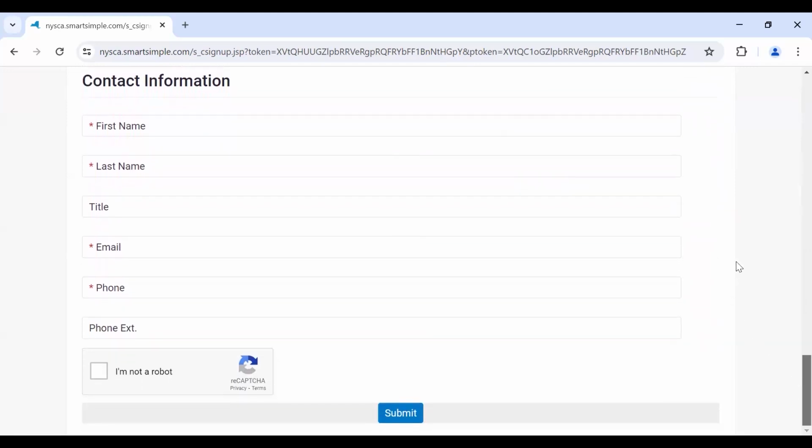Once you've completed all the required fields, click the Submit button at the bottom of the page to complete your registration. The first person who registers will be the primary contact for the organization. The system will notify you if there is another user serving as the organization's primary contact.